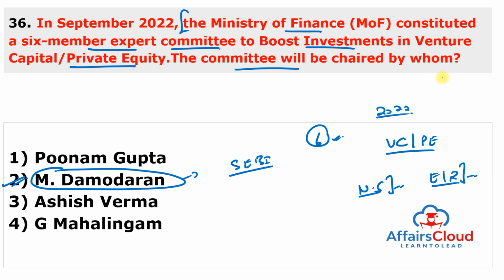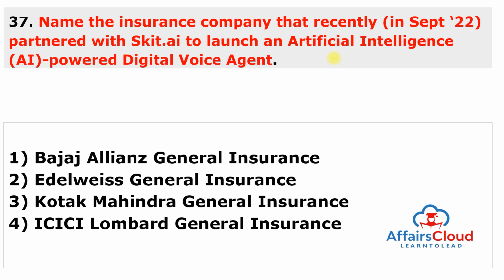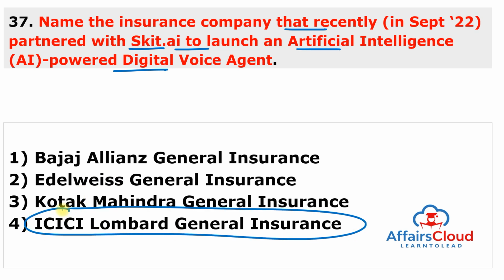Moving to next question. Name the insurance company that recently partnered with Skit.ai to launch an artificial intelligence powered digital voice agent. And this company is ICICI Lombard General Insurance Company. So answer of this question is 4.